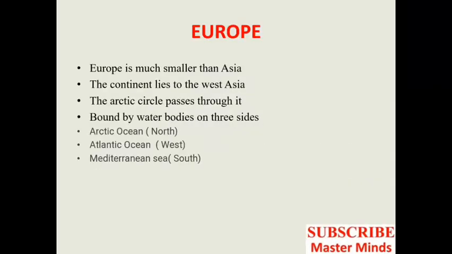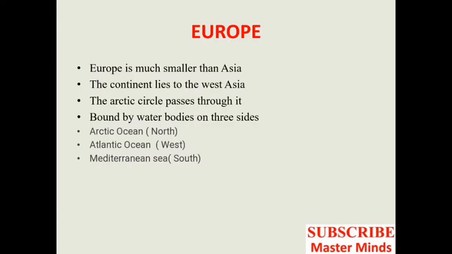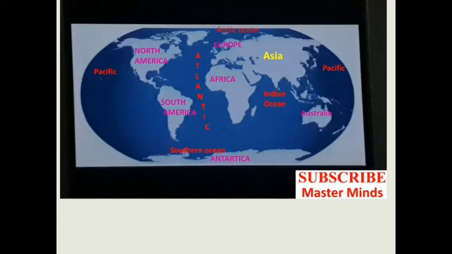Next we can study about the continent Europe. Europe is a very small continent. It is much smaller than Asia, and this continent lies to the west of Asia. From this figure you can see Europe is present here, in the west of Asia. Then the Arctic Circle passes through it. One of the important latitudes is the Arctic Circle, which is at 66.5 degrees north. So that latitude passes through Europe.